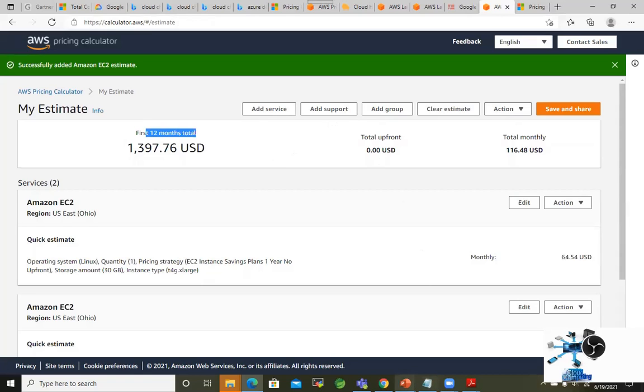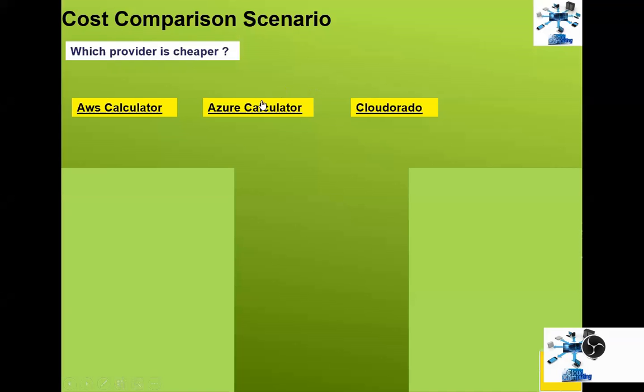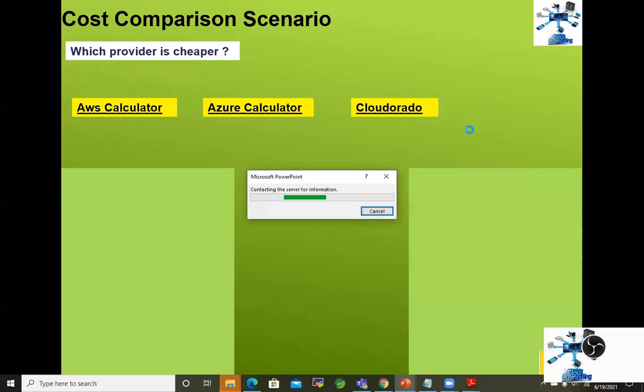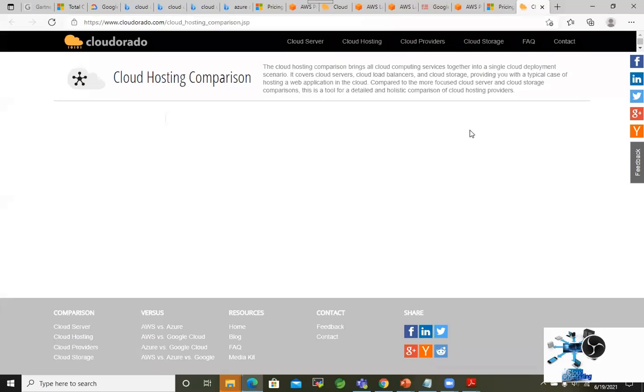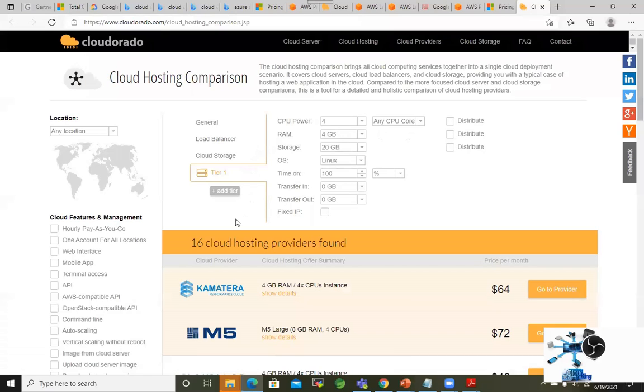Here in the presentation, I just want to show you the comparison. So the Azure and AWS calculators. Whenever you plan your instances, you have to do the cost calculation, right? So that's what I just want to show. And we have another one. Cloudorado is a third-party one. On Cloudorado also, we can just check our cost, right? You can see Cloudorado, and you can add it here.